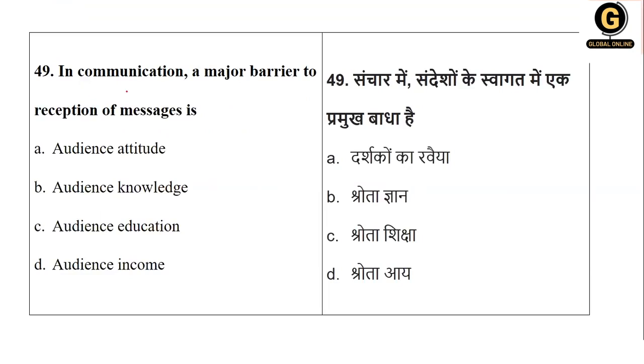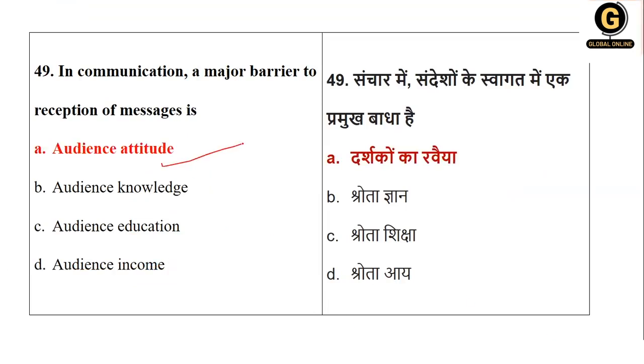Then we have, in communication, a major barrier to reception of a message is affected by audience attitude, knowledge, education, income. Income is definitely not. These three are there, but very close. It's your attitude. If you decide not to listen, if you decide to argue, then your attitude is like that. It is not allowing you to take the knowledge. So here the right answer is the attitude of the audience.